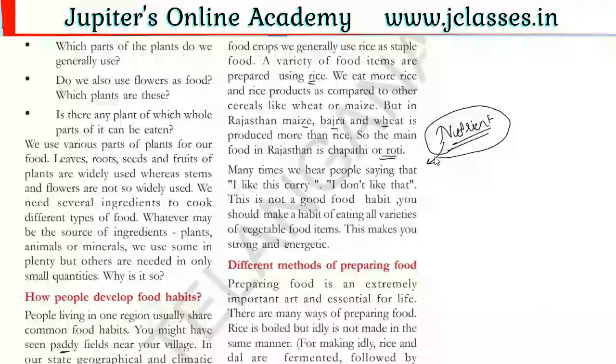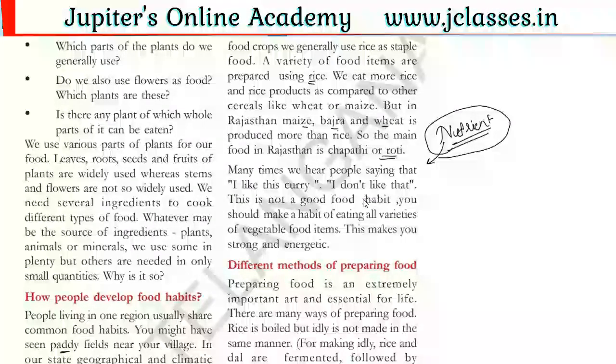If you want to eat only junk food, outside food, and whatever food you like, you cannot fulfill all the nutrients required by your body, right? So avoid saying "I like this, I don't like that." Each and every food is healthy. Each and every food prepared by your mother, you must eat. Make this your habit. This is not a good habit, the other one.